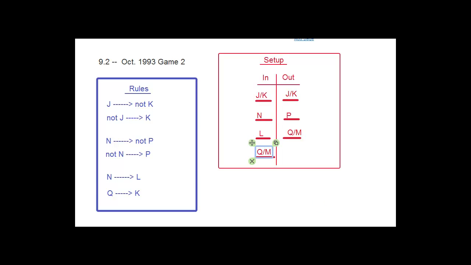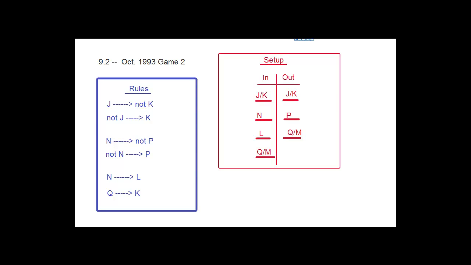And now we just want to try to count the number of solutions that could arise from this. So if there were no other rules affecting this at all, then we would say that there would be four possible solutions, right? We could do the J with the Q, the J with the M, the K with the Q, and the K with the M. But the problem is that not all of those solutions abide by the rules. In particular, the Q being in requires the K to be in.